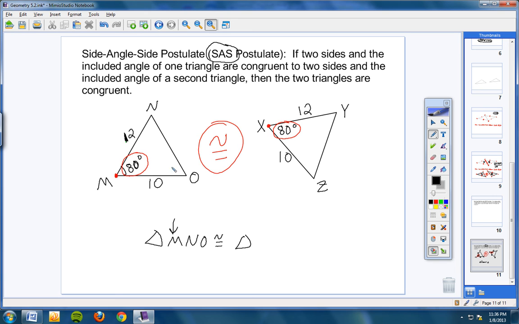The next letter I wrote is N, and notice that's the angle right here that's formed by side 12 and the side that we don't know. So here's side 12 and here's the side we don't know. That would be angle Y, so Y has to come next. And then the next angle is O, and the only angle we've not used yet over here is Z. So there we go. These two triangles are congruent.